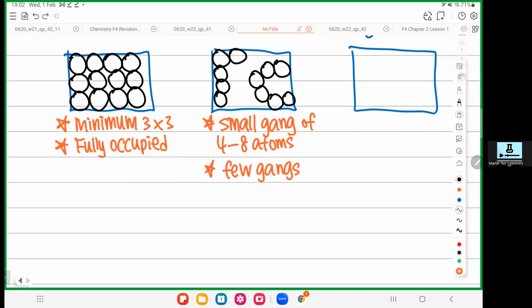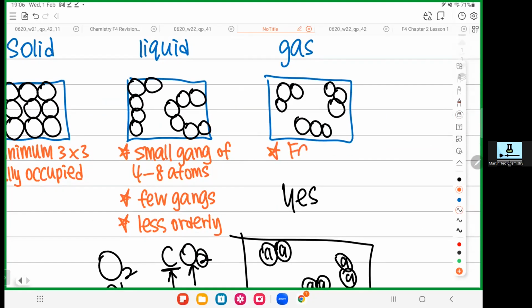One gang, one gang. Every gang about 4 to 8 atoms. And can you draw like this? The next one, gas. As long as they are far apart, like this one and this one, they are far away. As long as they are far away, they are gas. Liquid normally is closer lah. If you want to make it more obvious, make the liquid even closer like this. Liquid is closer. Gas, they are far apart. And then, that's it.